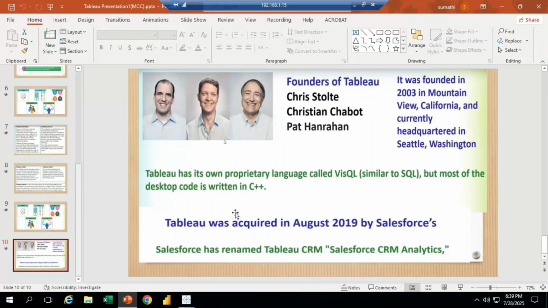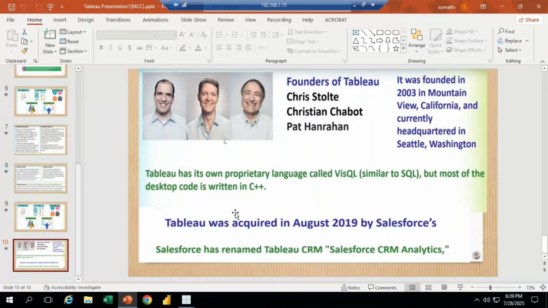We know SQL very well, it is one of the programming languages. They developed Tableau similar to SQL, but most of the desktop code is written in C++.